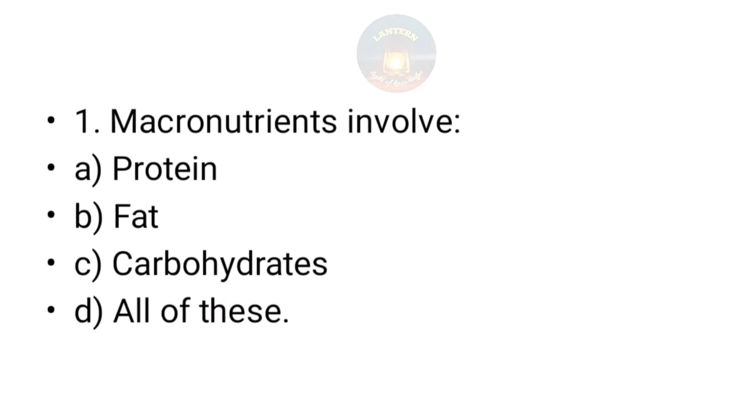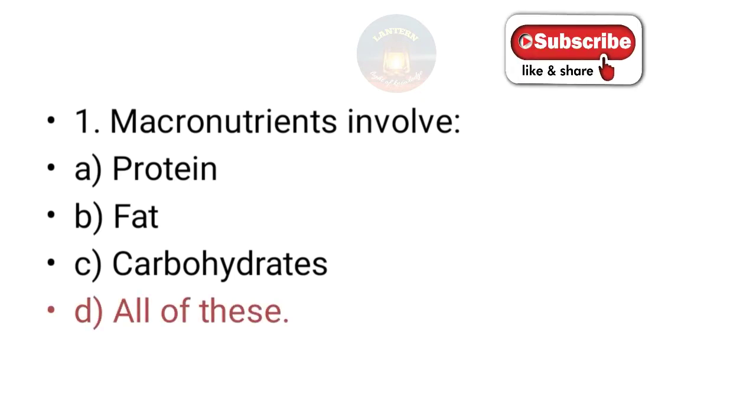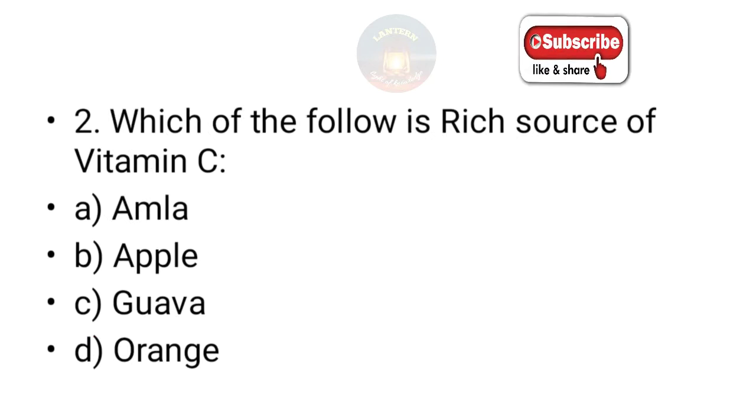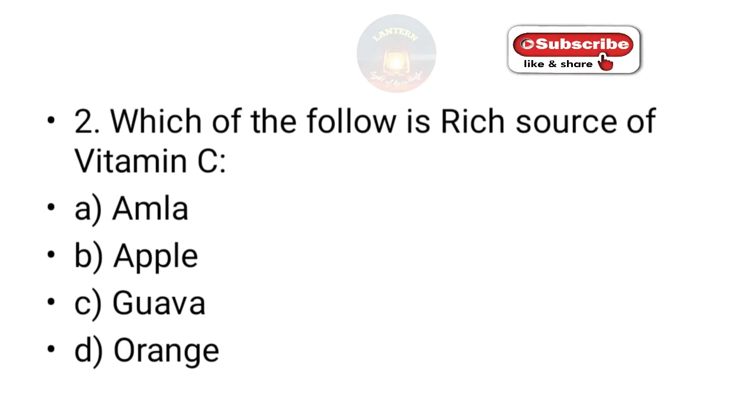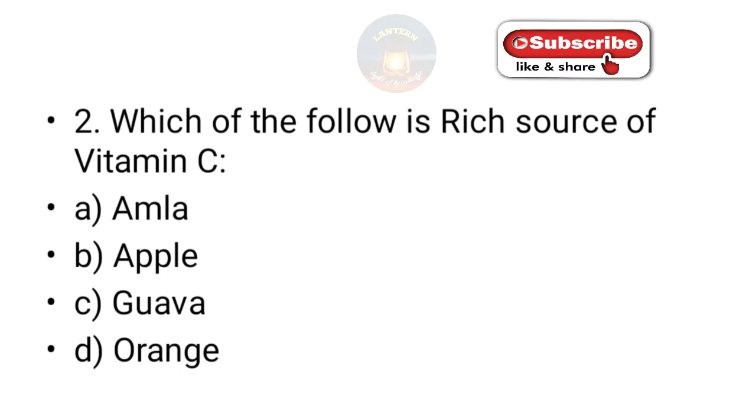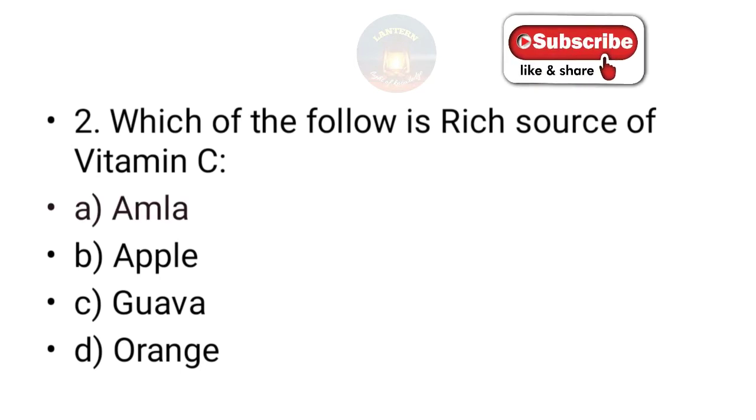The first question is: macronutrients involve protein, fat, carbohydrates, all of this. So the answer is all of this. Which of the following is rich source of vitamin C? Amla, apple, guava, orange. So the answer is amla.